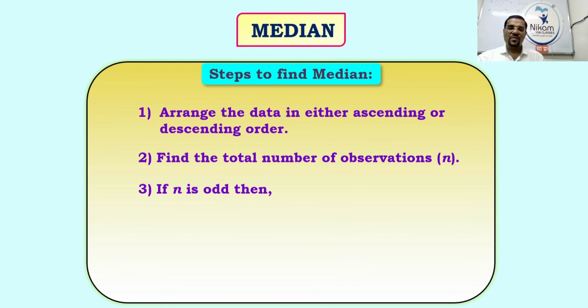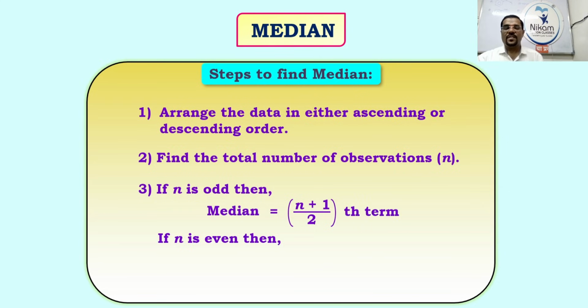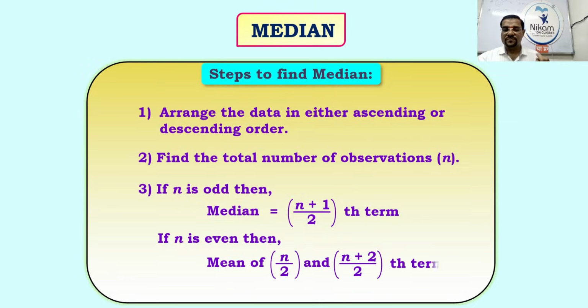Okay. So if it is odd, then median is equal to what? (n plus 1) upon 2, where n is the number of observations, the (n plus 1) upon 2 th term. If it is even, then there will be two numbers in the middle. So the median is the mean of the (n upon 2)th term and the (n upon 2 plus 1)th term.